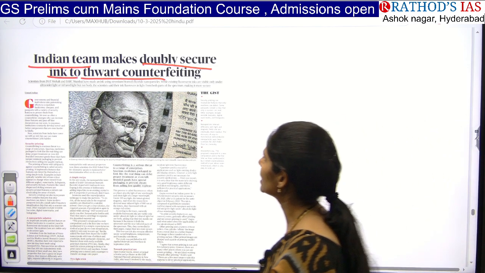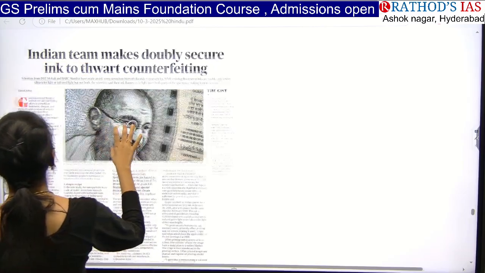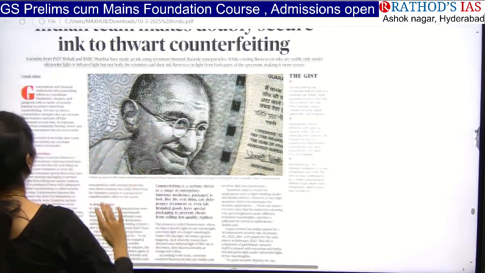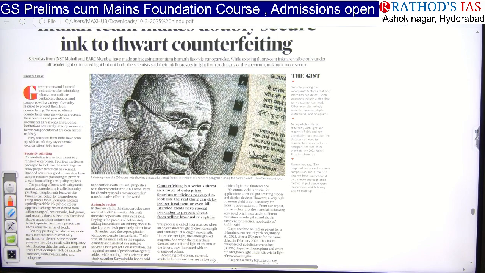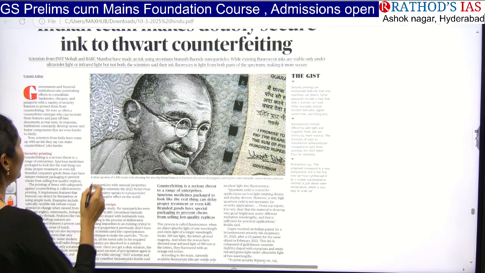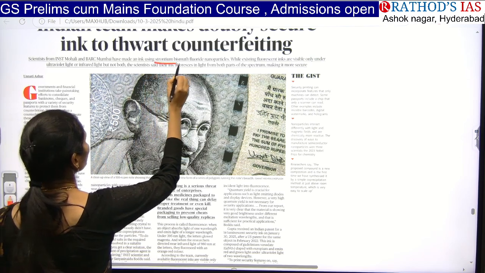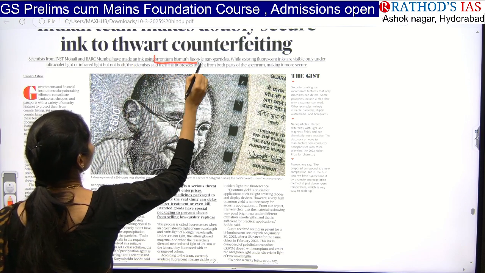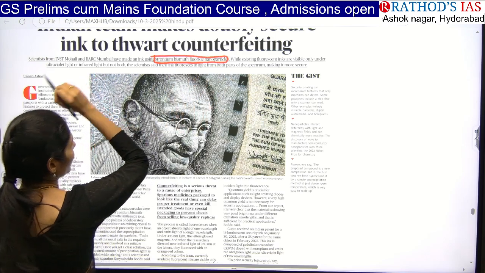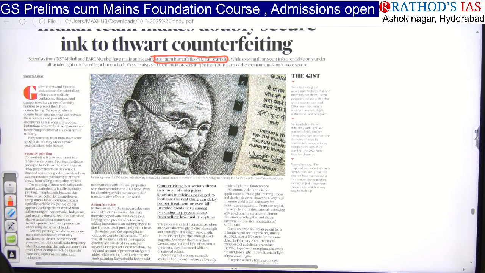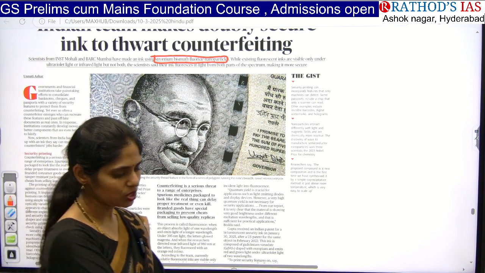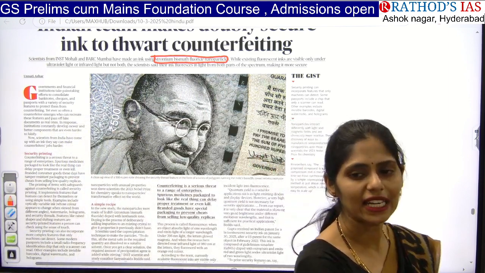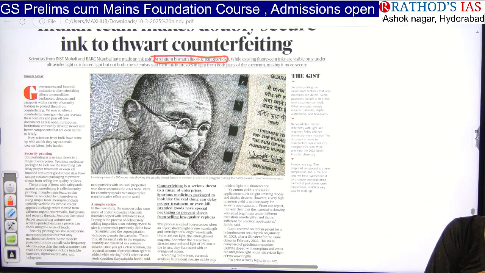So now this article is saying that scientists from INST Mohali and BARC Mumbai made ink. Write down somewhere: they made ink which uses strontium bismuth fluoride nanoparticles. Why they use nanoparticles here is that if they are scanned under a machine, only then can it be identified.